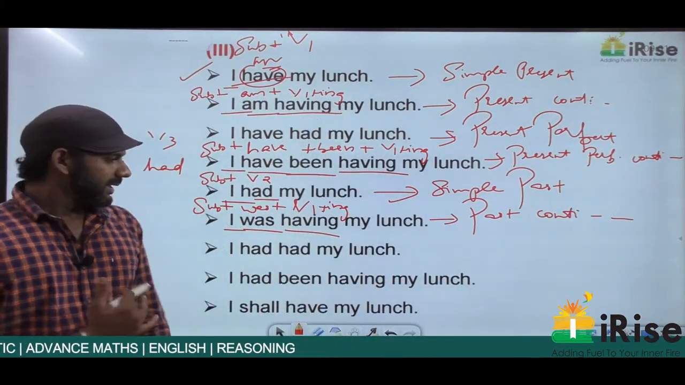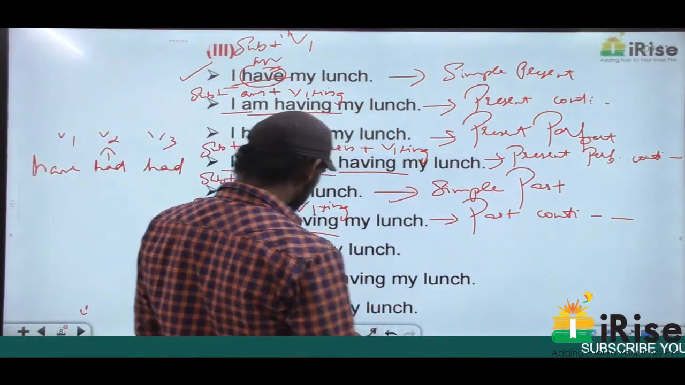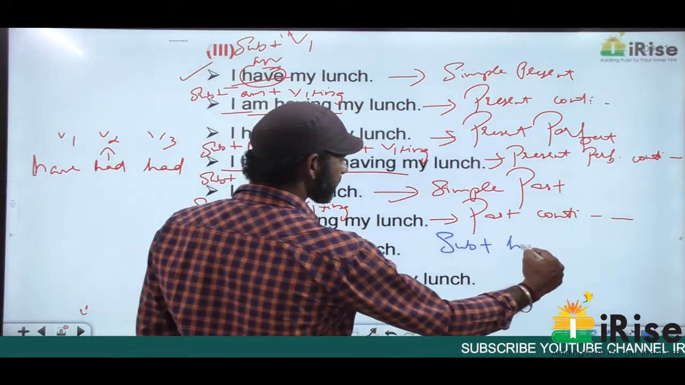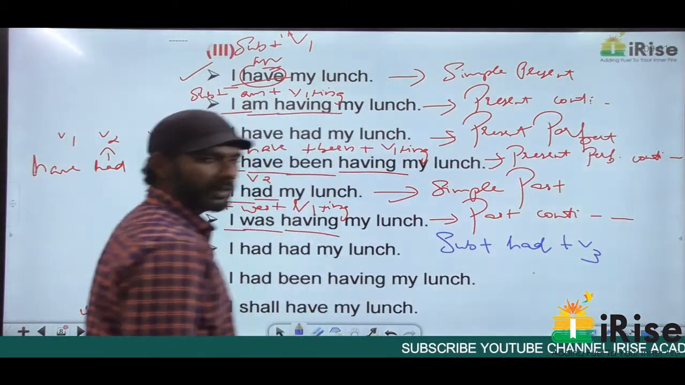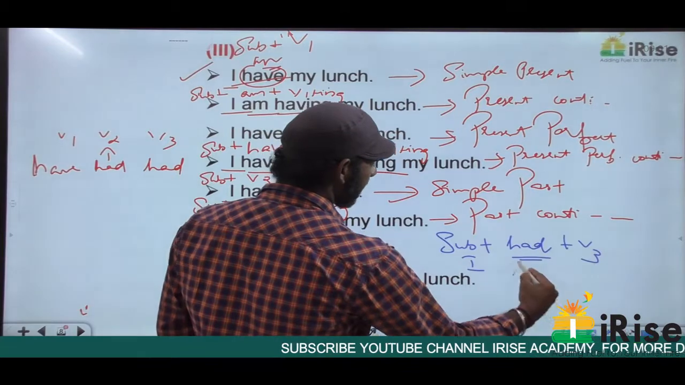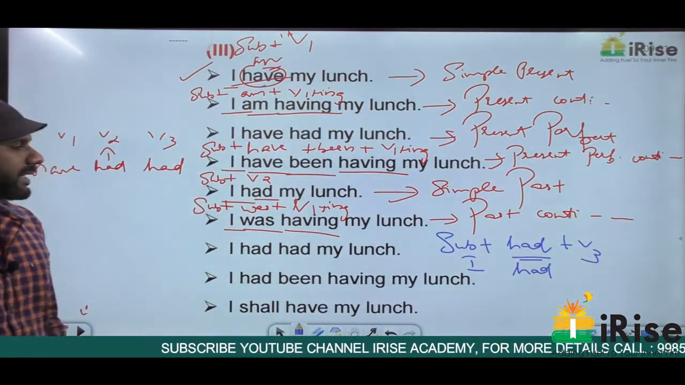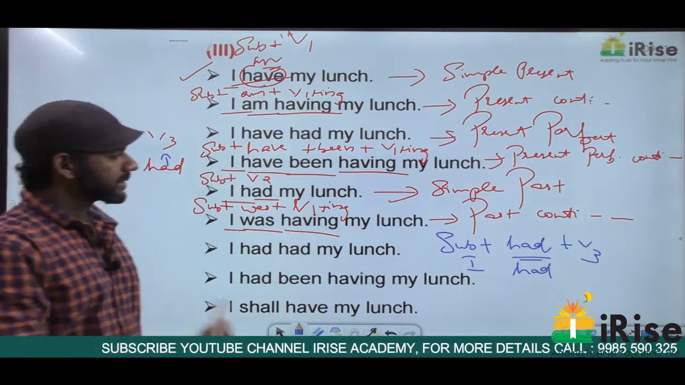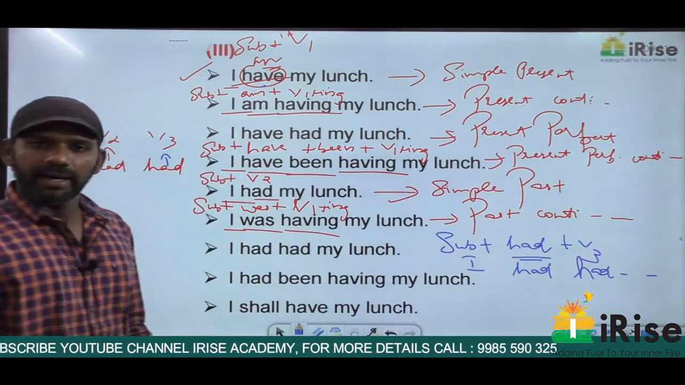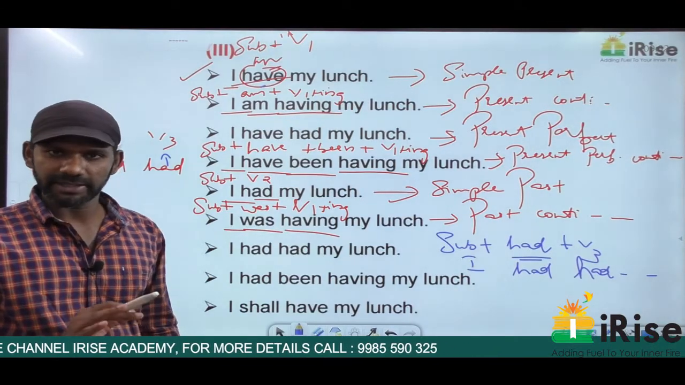Getting it? The next category is past perfect. Now past perfect structure is subject plus had plus V3. The subject here is I plus had plus V3. The verb in the sentence is have, and the V3 of have is had. So I had my lunch. I had my lunch sounds absolutely incorrect but completely fine.